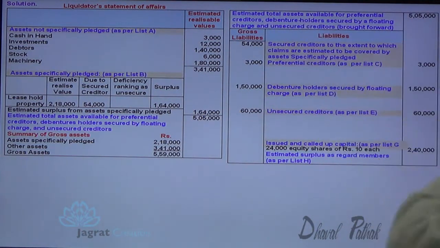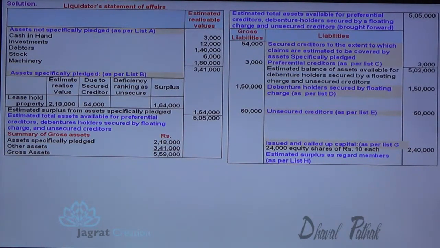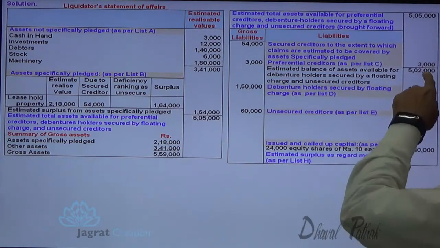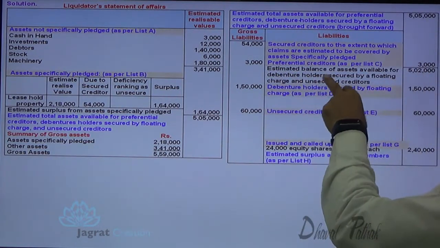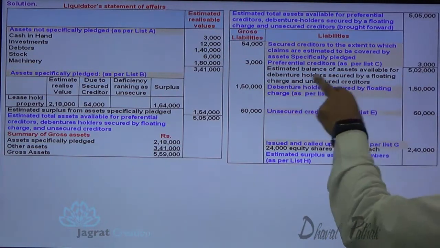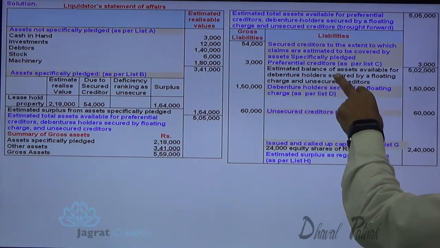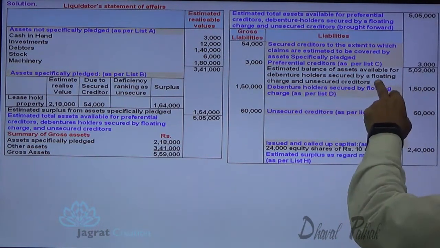Now this 5,05,000 is available. Estimated total assets available for preferential creditors, debenture holders secured by floating charge. So this is how the payment is to be made in sequence. So if you pay 3,000, you have got 5,02,000. Notice the language that I write. That's very important. 5,02,000 estimated balance of assets available for debenture holders, secured by floating charge, and unsecured creditors.